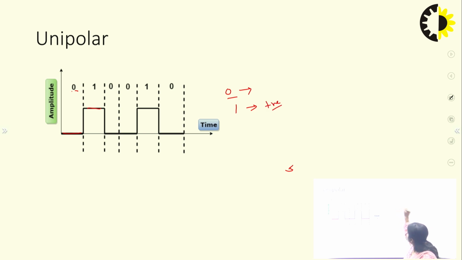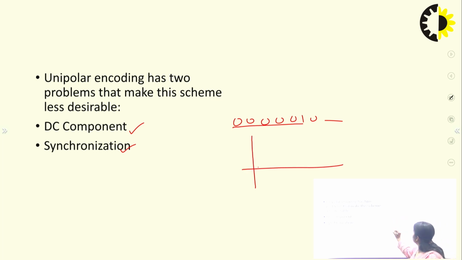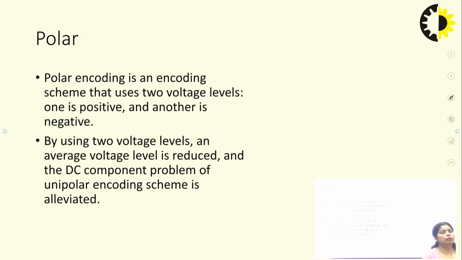This positive voltage is always there in unipolarity, but there are some problems in the unipolar scheme. One is the DC component and the other is synchronization. Imagine there is a stream having 0 0 0 0 0 0. When we convert this stream, it is a 0 signal, so there is no positive or negative voltage variation. So there is a synchronization problem. Because of this problem, we switch to the polar scheme.